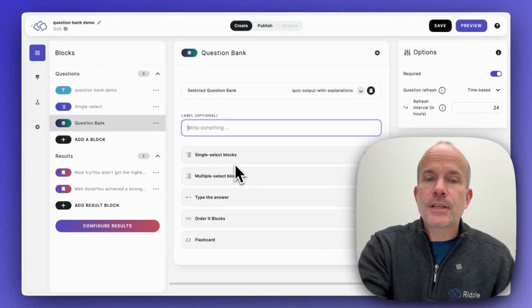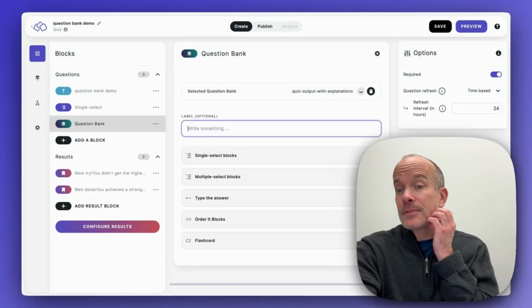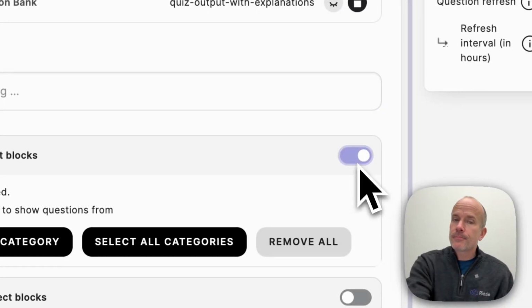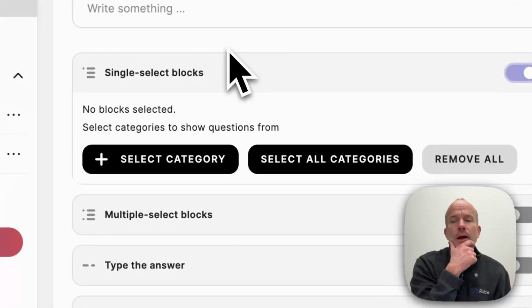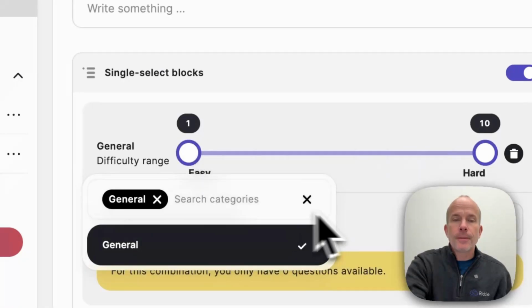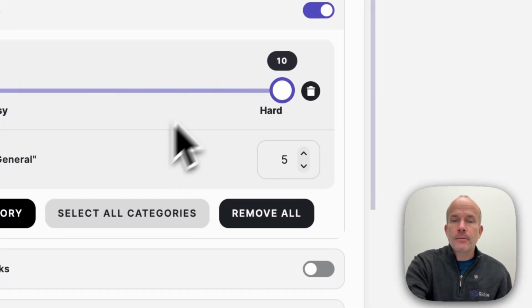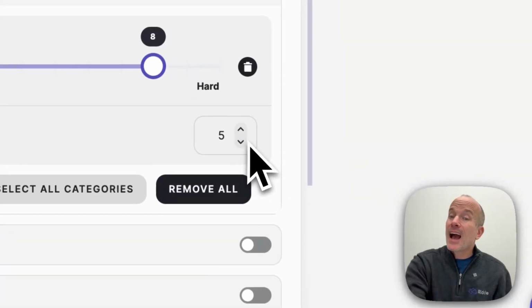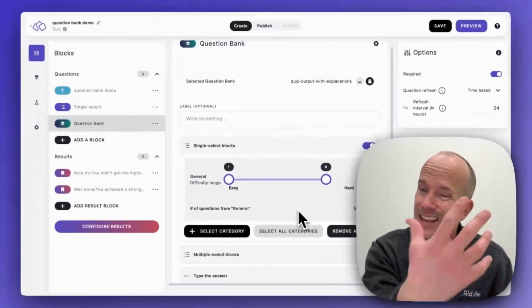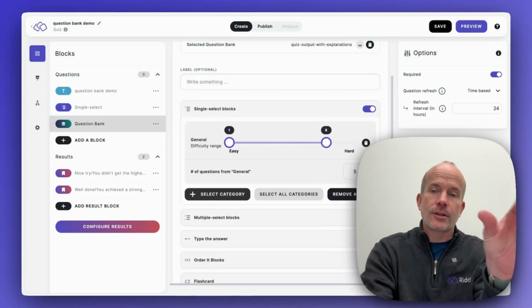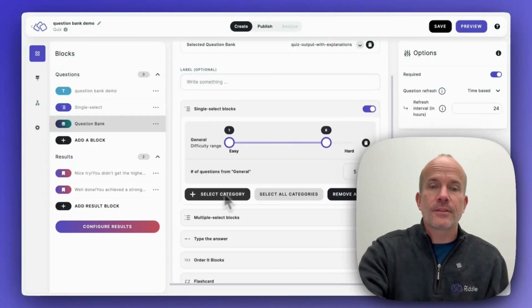What you can do is say, okay, well, of these types of questions, which one should we use? We're going to use single select. And now it's going to say, well, okay, we have single select. What category should we use? I'm going to use general. How hard should they be? Should they be super easy? Should they be a mix? I'll keep it like this. How many questions should there be? So you have a lot of options. And you can also do more than one category. So maybe you have 5 general questions, 5 science, 5 history, things like that.